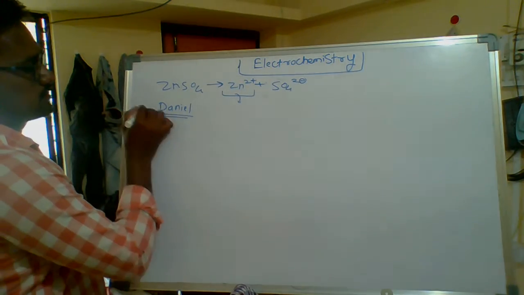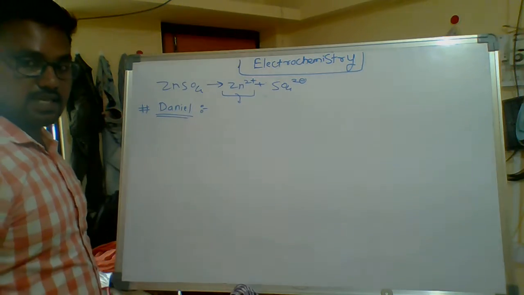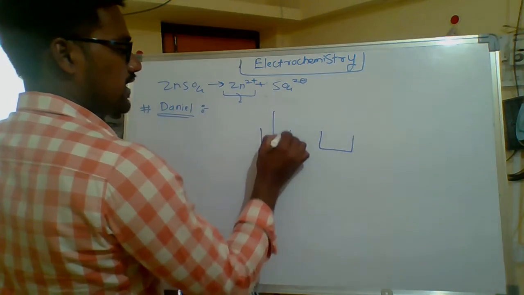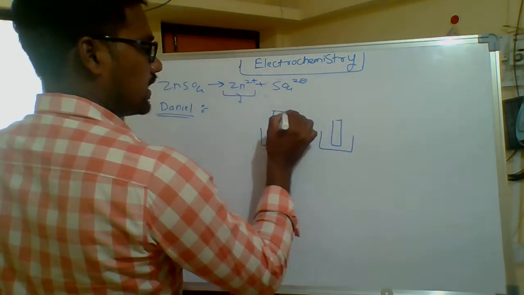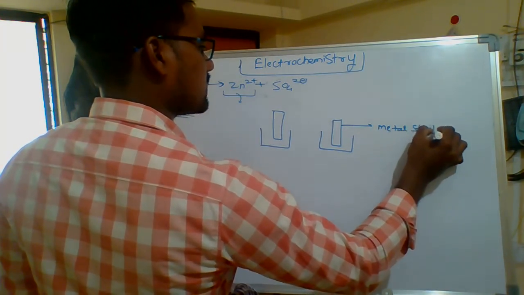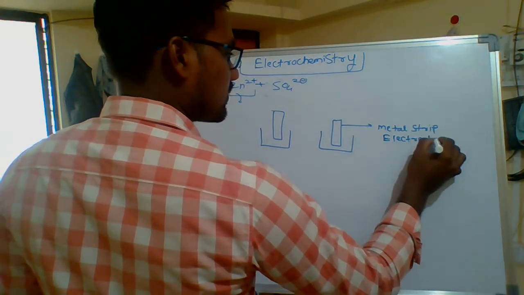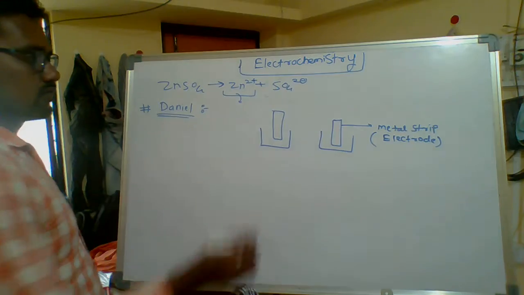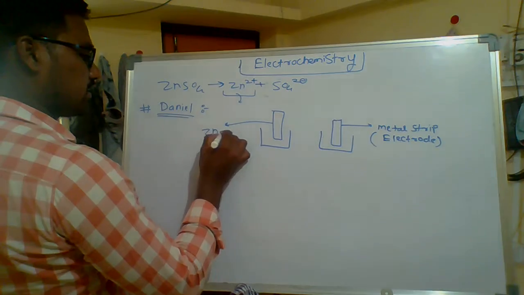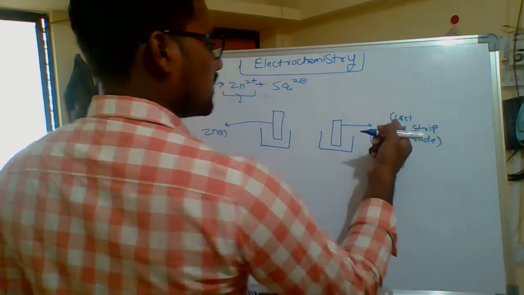One of the scientists is Daniel. What can he do in his lab? He takes beaker to beaker and takes a metal strip. What is a metal strip called in electrochemistry? It is called an electrode. This is also a metal strip. Here I take a zinc metal strip. Here I take copper in pure form.